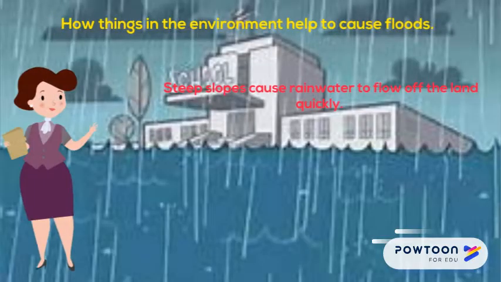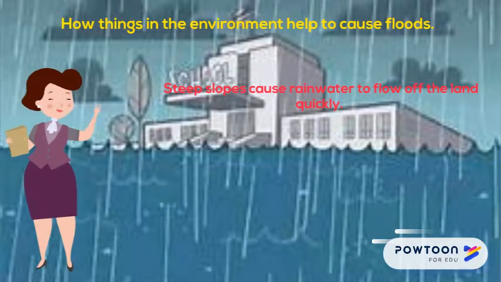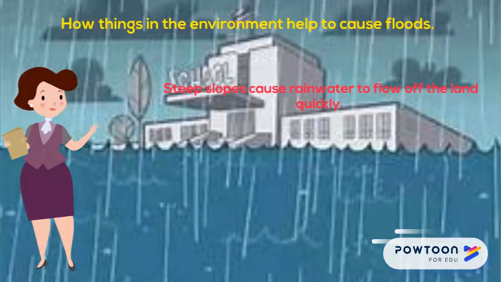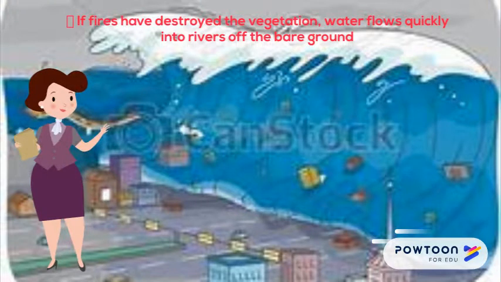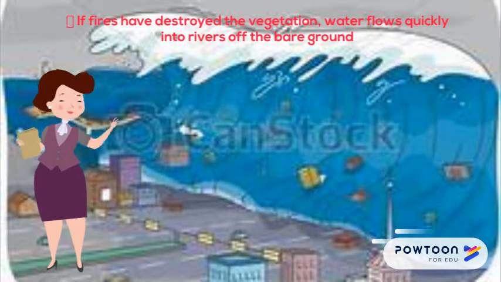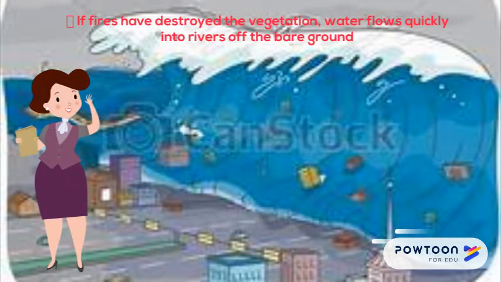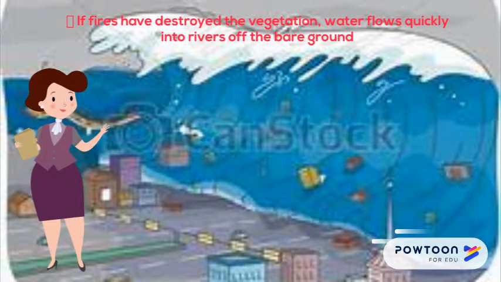Now, how do things in the environment help to cause floods? Long periods of very heavy rainfall fill up rivers and dams. Steep slopes cause rainwater to flow off the land quickly. If fires have destroyed the vegetation, water flows quickly into rivers off the bare ground. If animals have eaten all the grass, water flows quickly into rivers off the bare land. Tsunamis and storms can flood coasts.